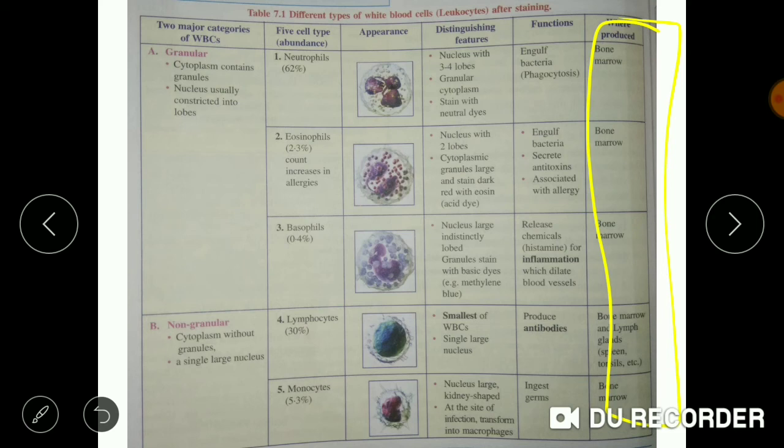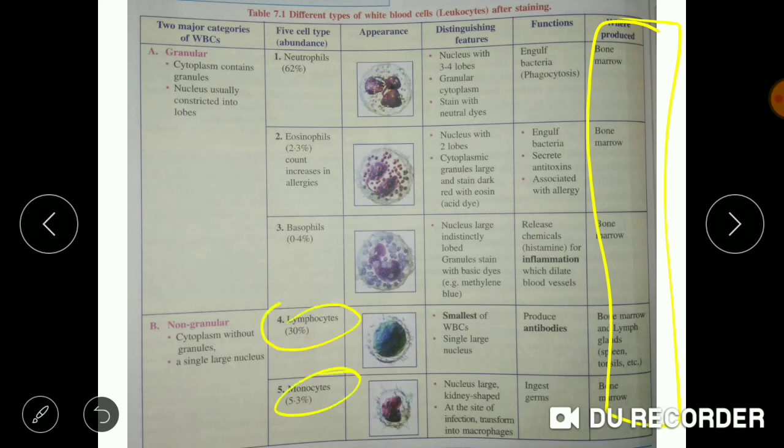Now we move on to the agranulocytes. Just now we discussed they are known as agranulocytes because the cytoplasm does not contain granules. They are without the granules. There are two types of agranulocytes, lymphocytes and monocytes.